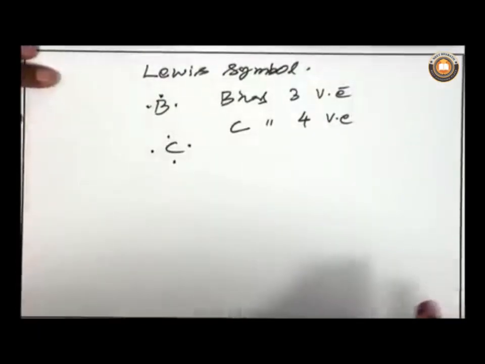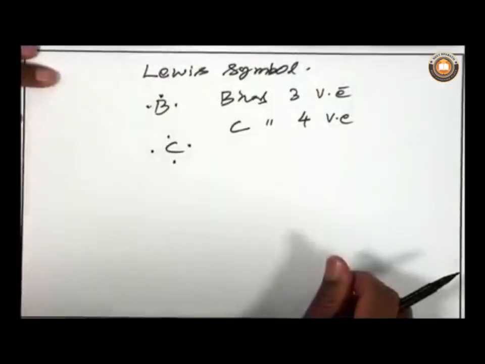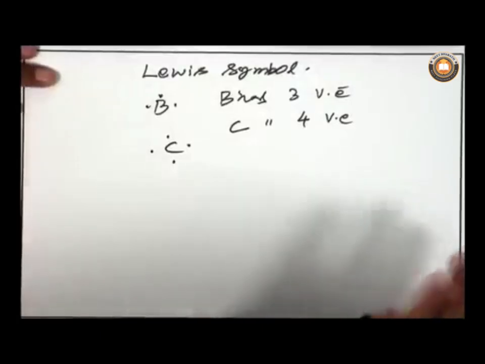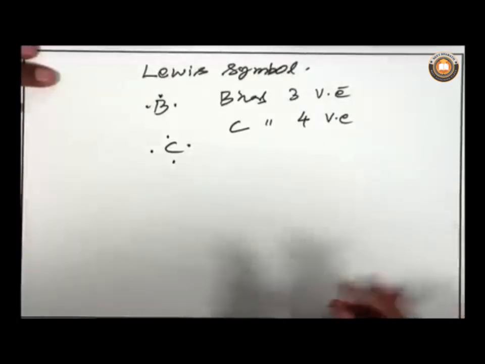It is important to know how to draw Lewis structures, because whenever you are writing an organic reaction mechanism, you need to know how to draw a Lewis dot structure. There are 5-6 steps one has to follow to draw Lewis structures.